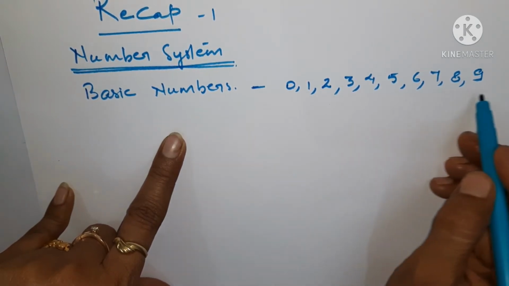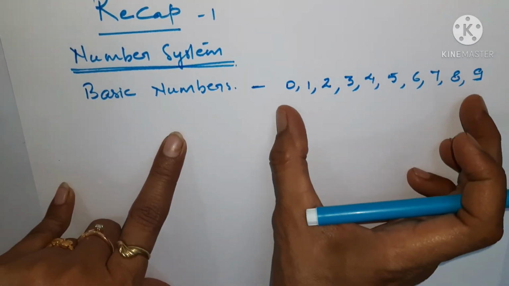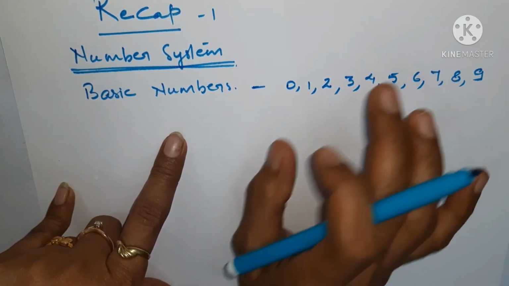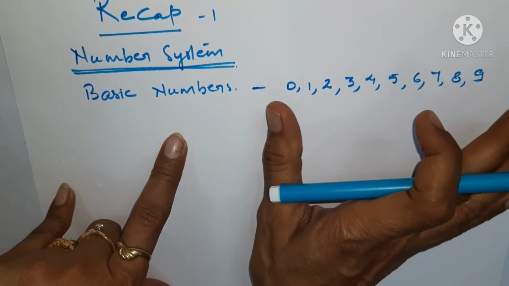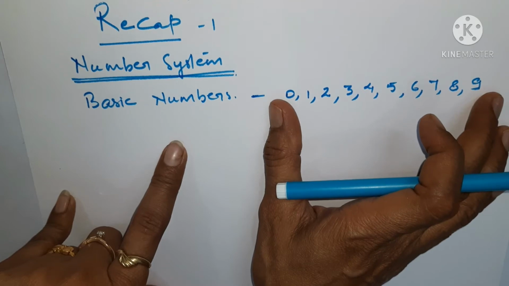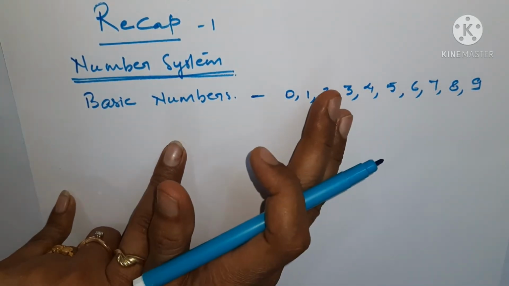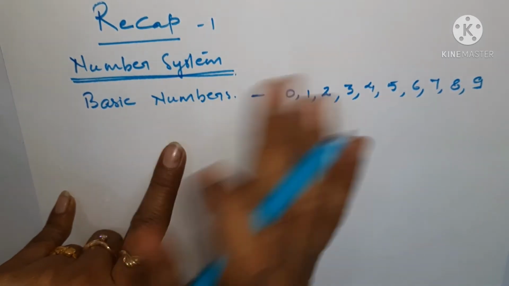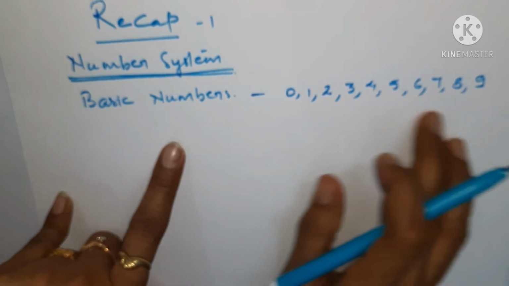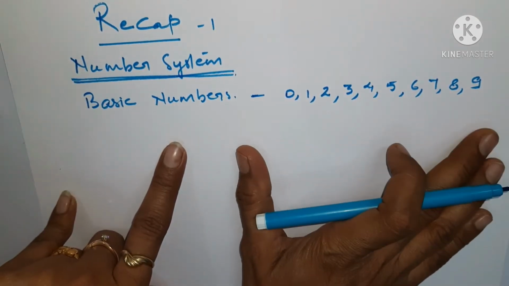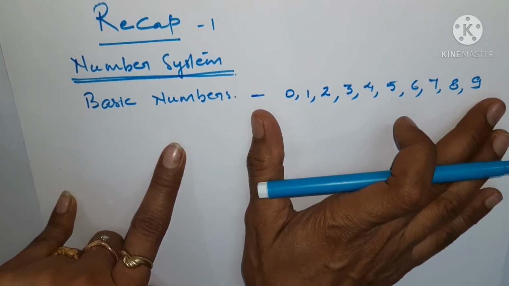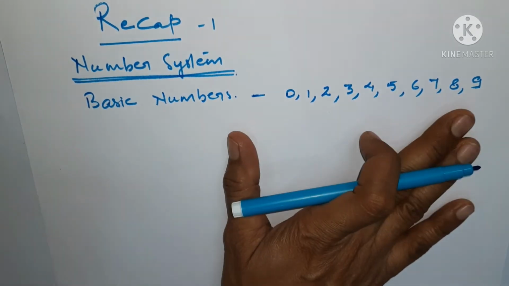These 10 numbers are the creator of each and every other number in the world, bigger or smaller, from rational numbers to natural numbers to whole numbers to real numbers. In Hindi we call them mool sankhyaen. This is the very first thing you all have to understand.